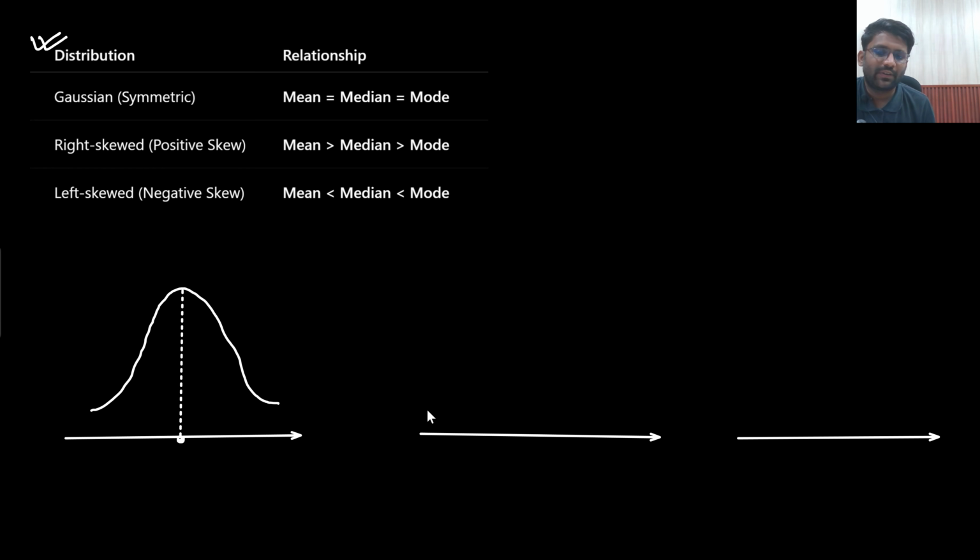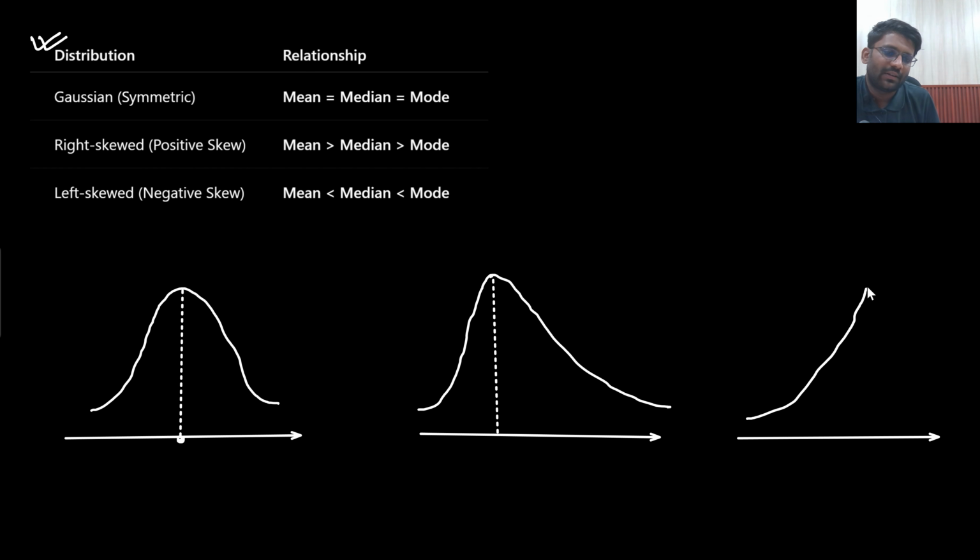What about positively skewed? Skewed towards the positive hand side. That means here the numbers would be appearing and skewed towards the positive hand side. Skewed towards the positive side, right? And negatively skewed means skewed towards the negative side.